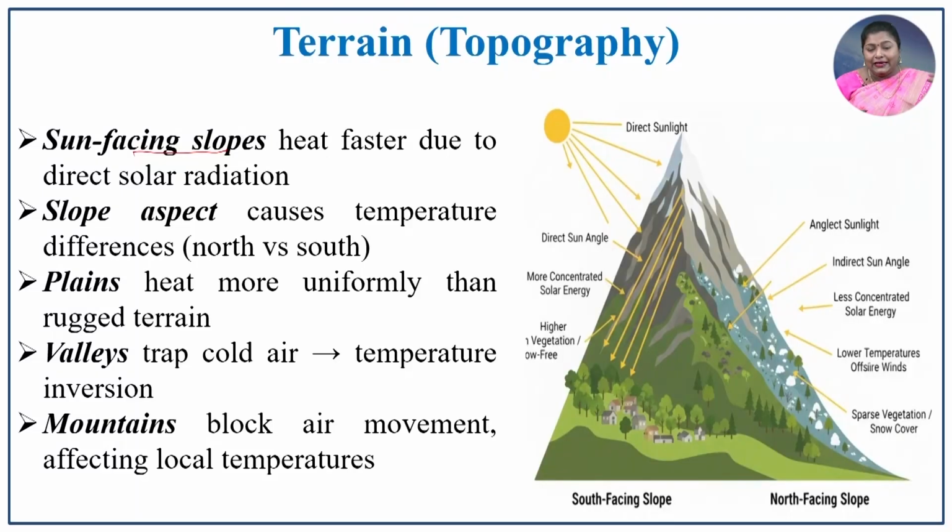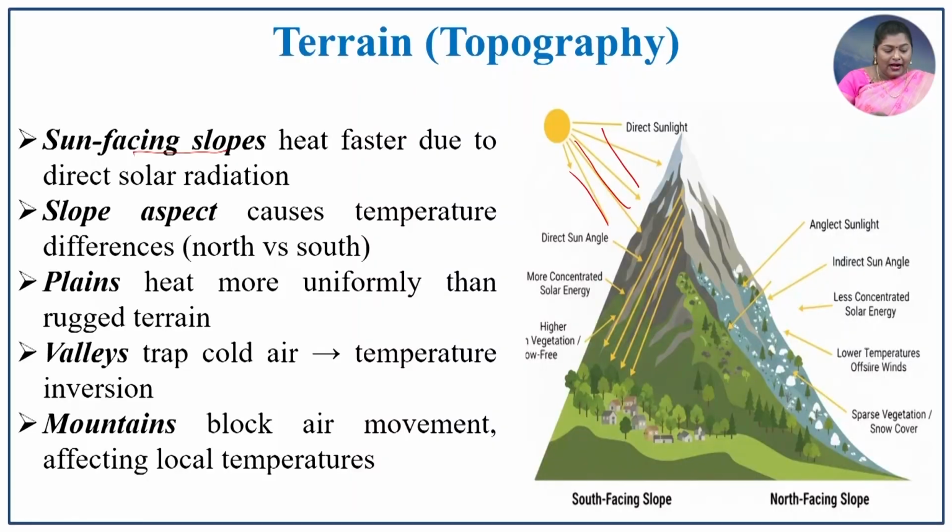Terrain, that is topography: the sun-facing slope heats up much faster because it receives the incoming solar radiation directly and intensely. The slope aspects, that is the windward side and leeward side, also play an important role in local temperature variation. That is, the temperature difference between north and south slopes will affect the local temperature.